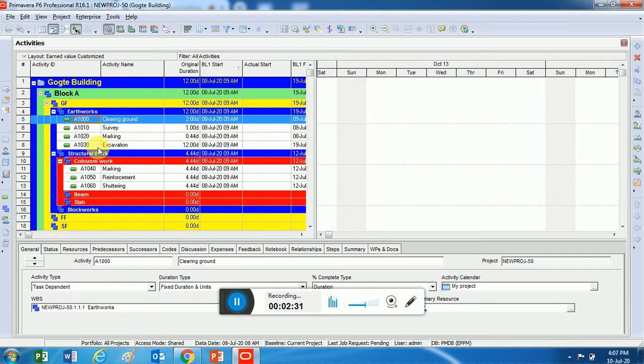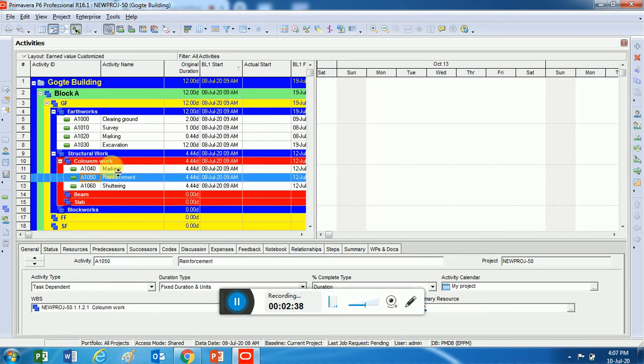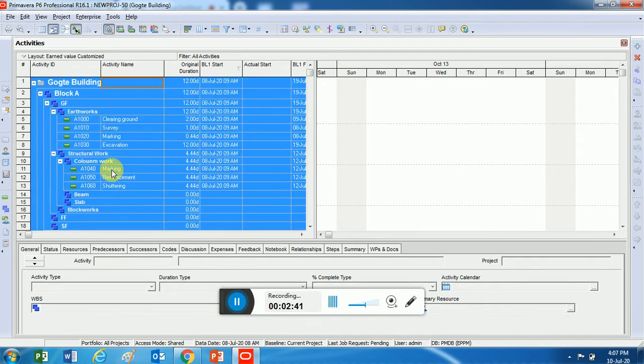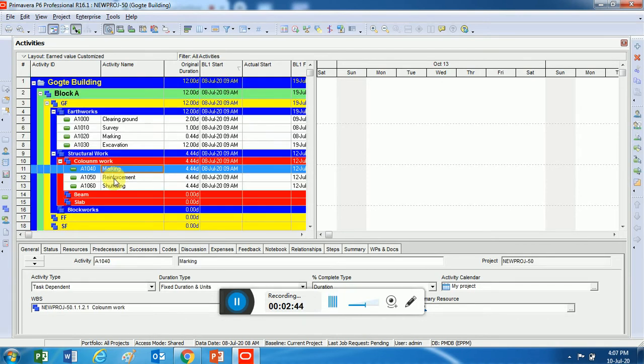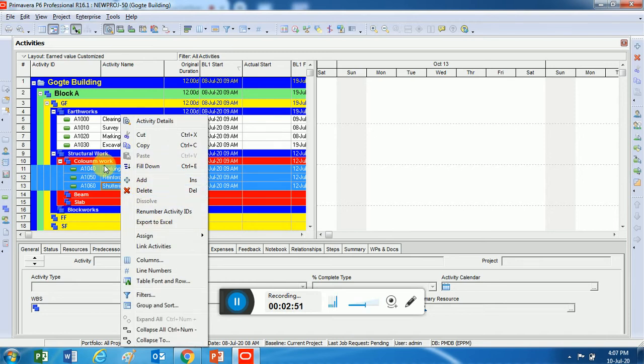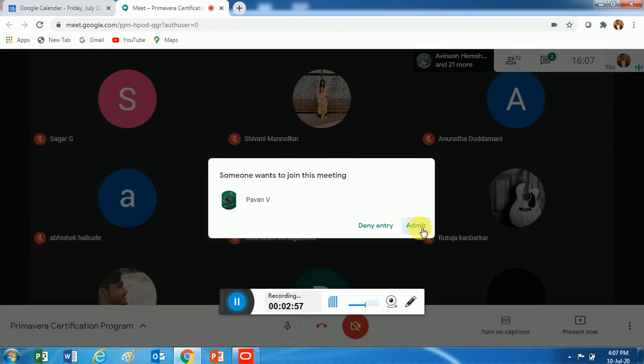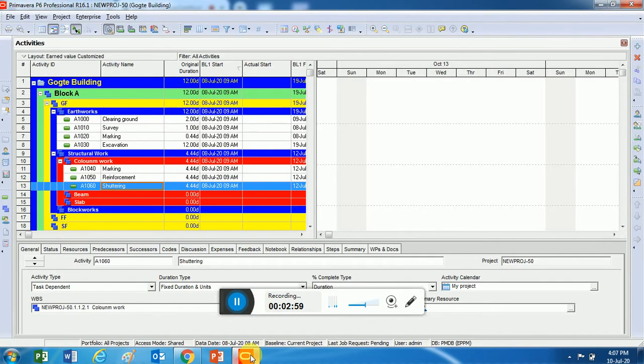So you can just right click and say copy. You can see there's an option called copy, or you can select all. How do we do that? Control A makes everything get selected, or you can press Control and select the activities which you want to copy, and then right click and say copy. You can do it the way you want, but it saves a lot of time, because there are a lot of activities which are pretty much the same, isn't it? For example, this column work, or this whole structural work itself, is the same for every floor.